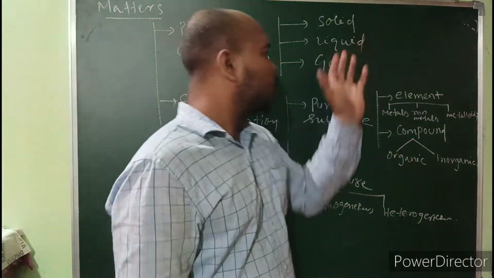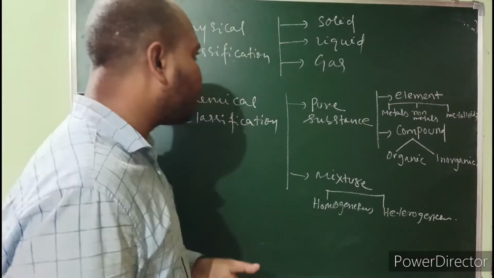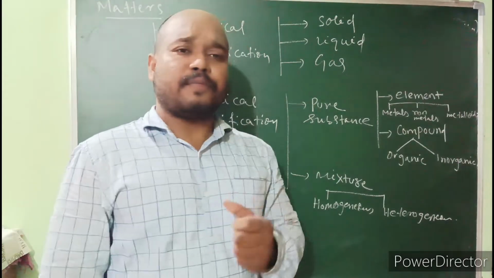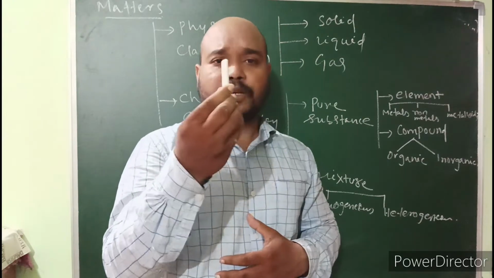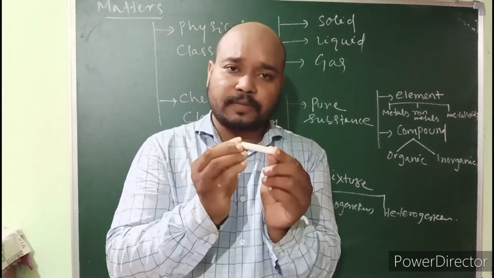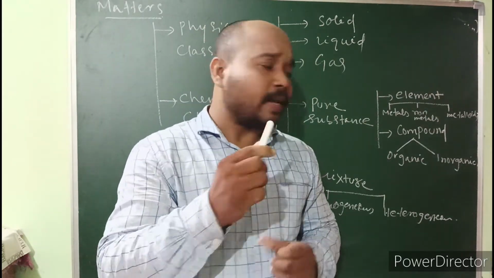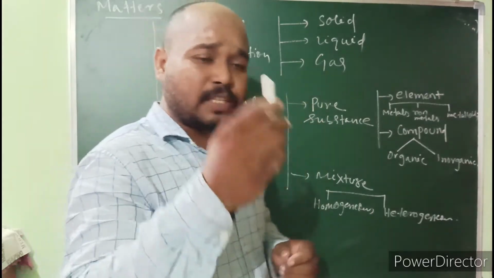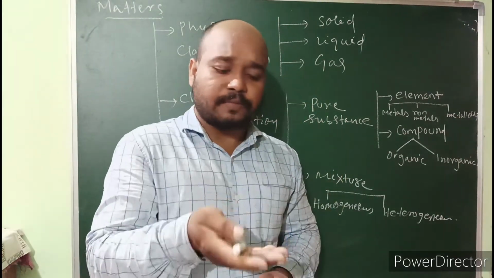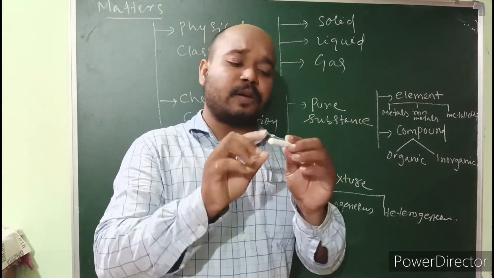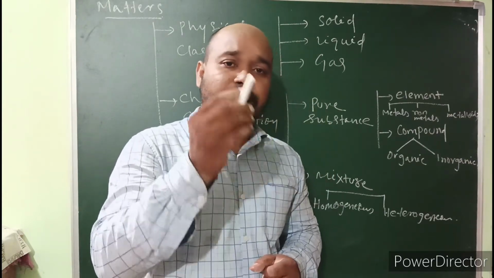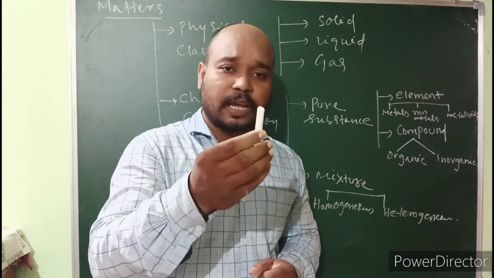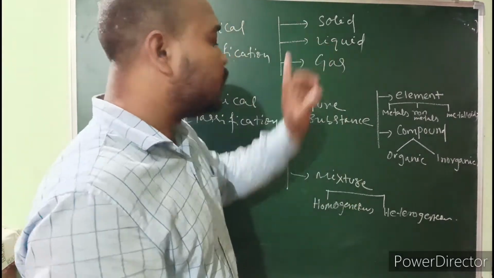So we will start with solid, liquid and gas. If we discuss this chalk, this is a solid substance. We can say it has some specific mass, some specific, definite volume, it has definite mass, volume, shape, size. That's why it is solid.